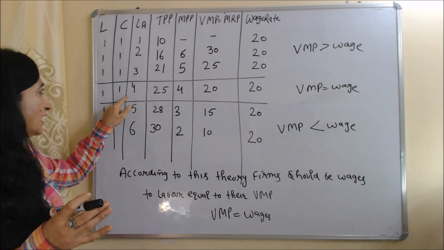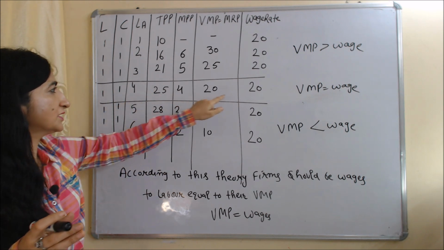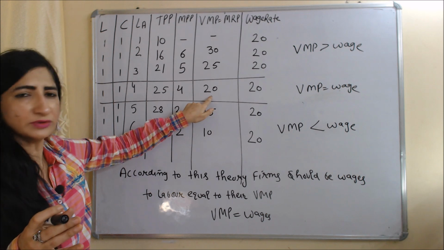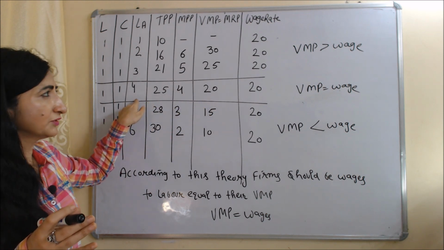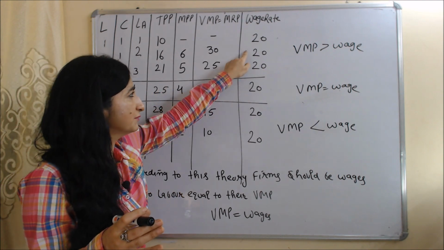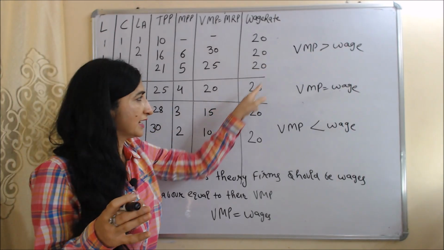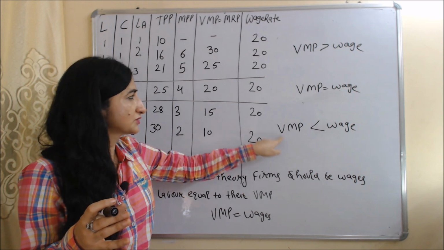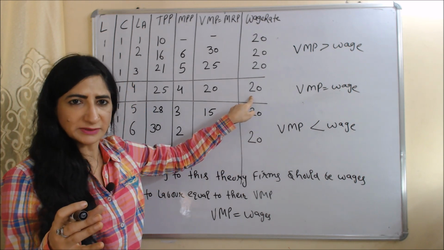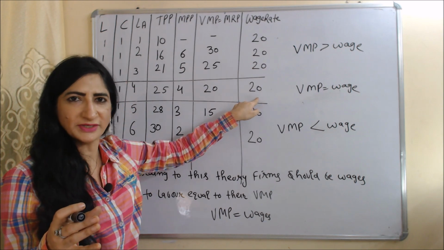You can see at the fourth labor, wage rate of labor becomes equal to their VMP. So the firm should hire employees up to this point. You can see before this point VMP is more than wage rate, and after this point VMP is less than wage rate. So this is the equilibrium point. At this point VMP is equal to wage rate.